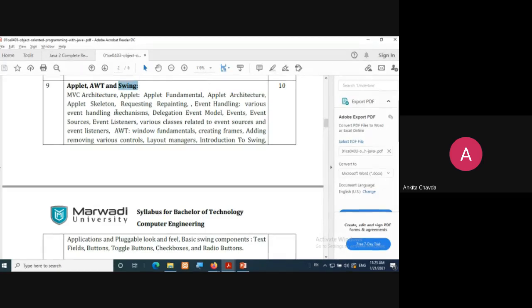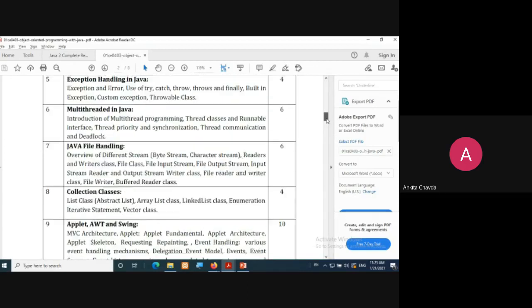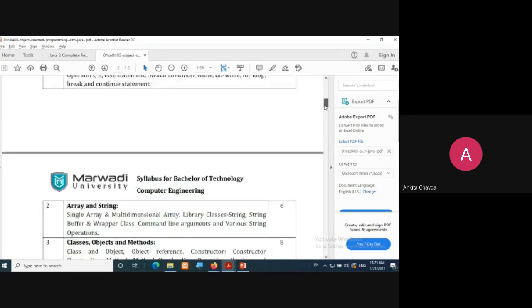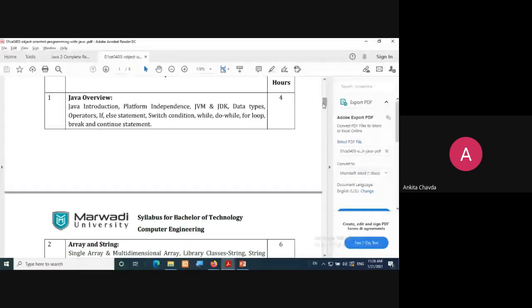So that would be the last unit. Here you can see even basic components: text field, button, toggle buttons, checkbox, radio buttons, and everything. So via this, you can create any event. When you are clicking on this, then this will happen, and something like that. When you click on the button, at that time, the background color will be changed, for example. So such kind of interactive things you can do via applet.